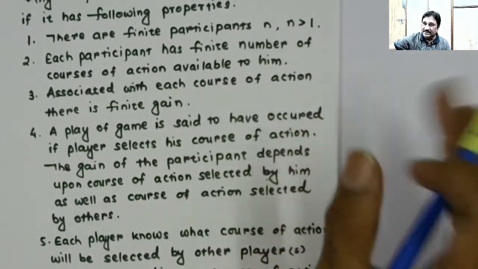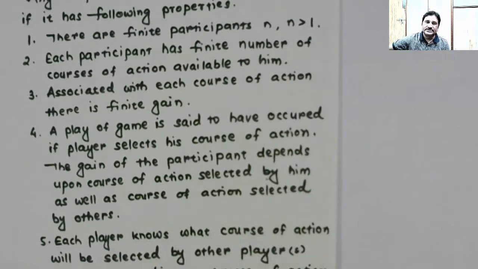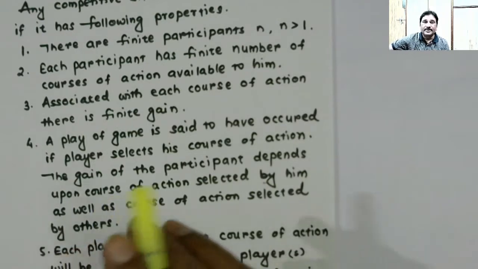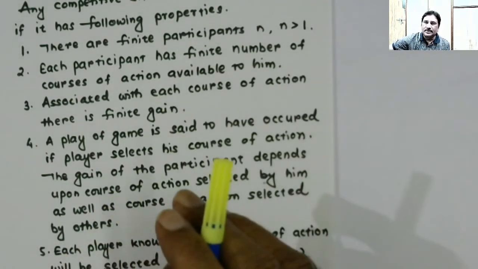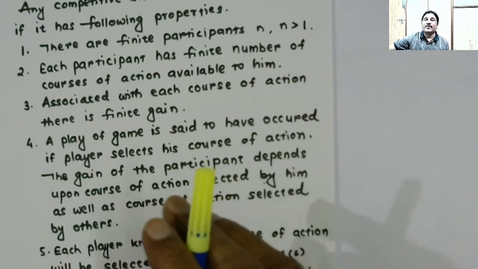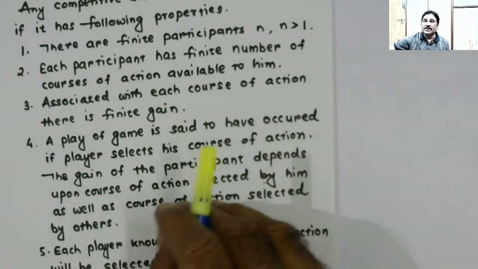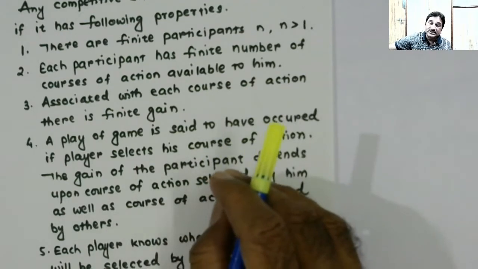If you think of that marketing situation, the play of game is said to have occurred if the player selects his course of action. He may provide discount, or he may provide some gift with the item which he is selling.